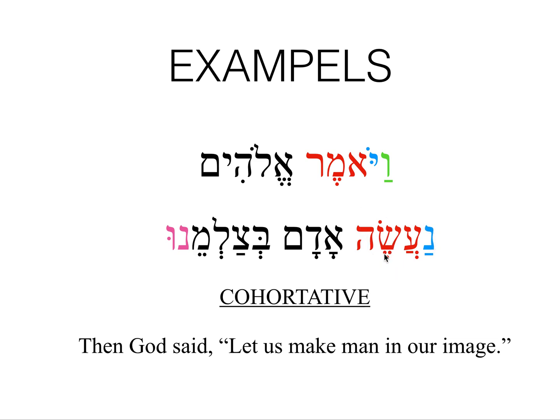So let us, or may we, an expression of a wish, may we make, or let us make Adam, or a man. Adam means a man. Betzelmenu, in. Tselem is an image, and nu is first common plural suffix, our, so our image.